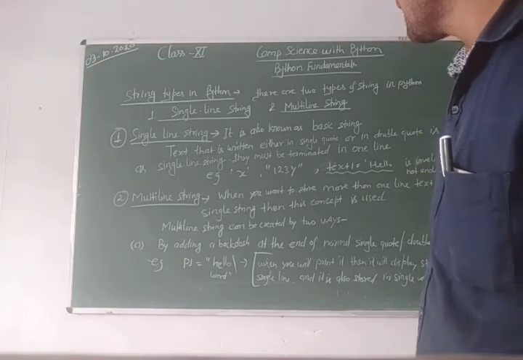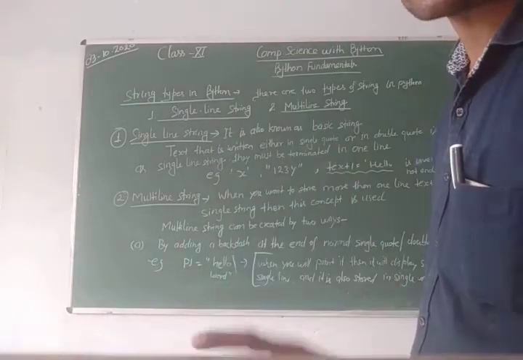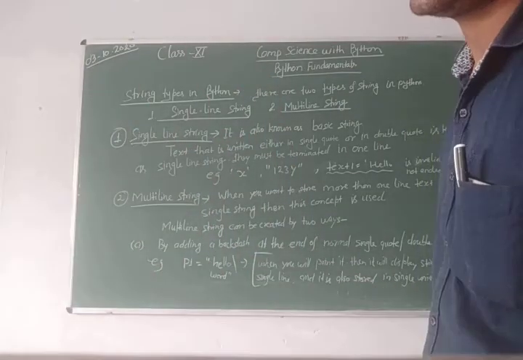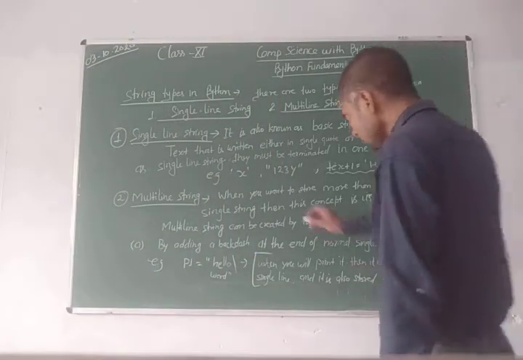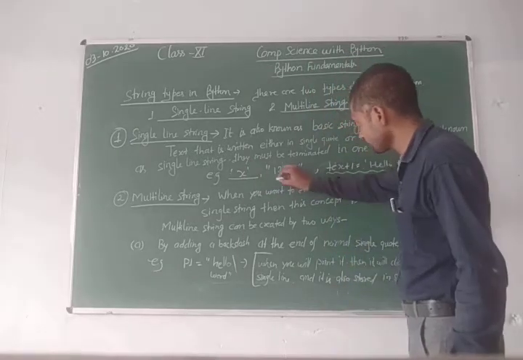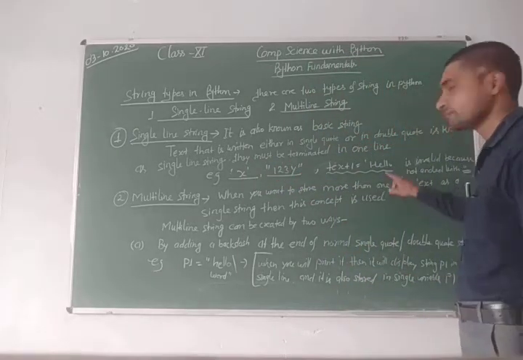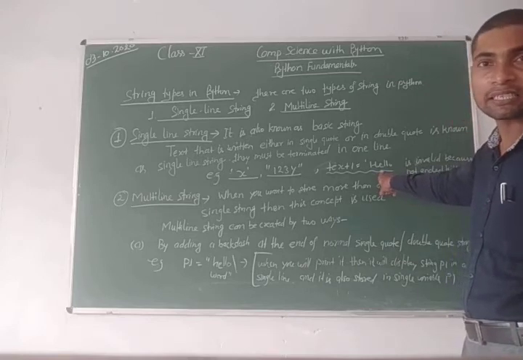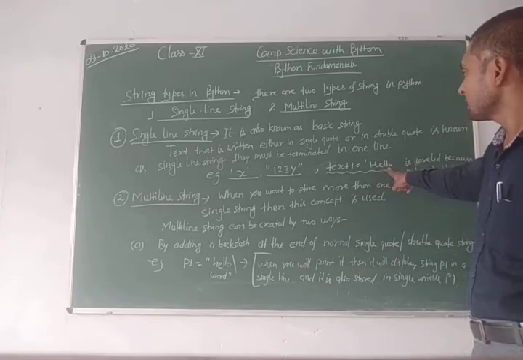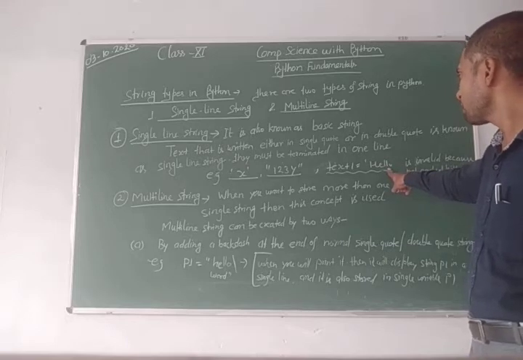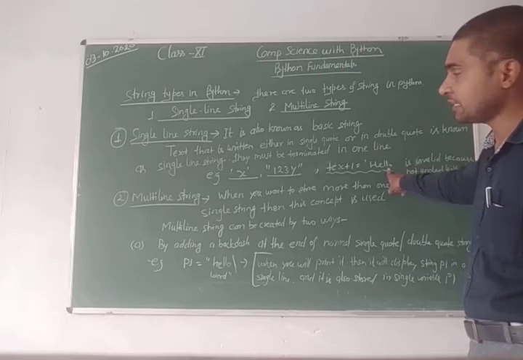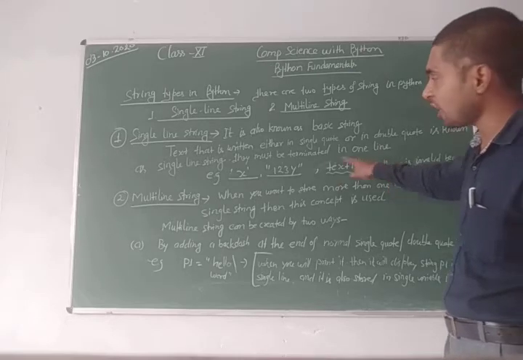And they must be terminated in one line. The condition to write the single line string is that these strings must be terminated in a single line. For example, this is an invalid string. Why? Because it does not end with the single inverted comma. So it is invalid. The valid single line strings are only this and this.